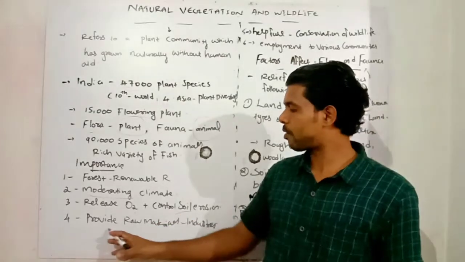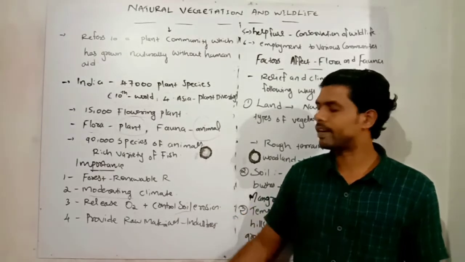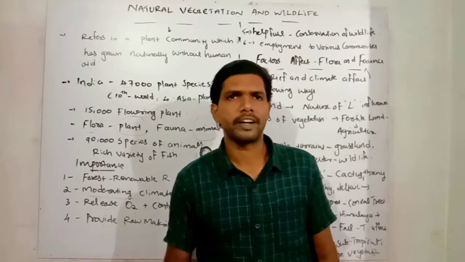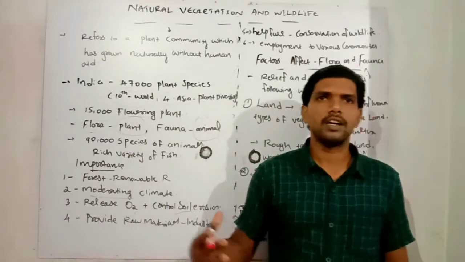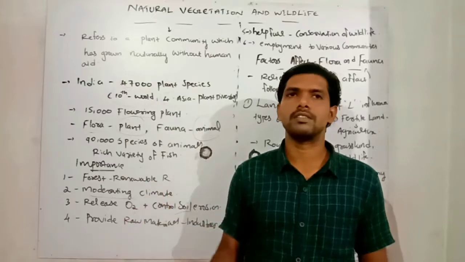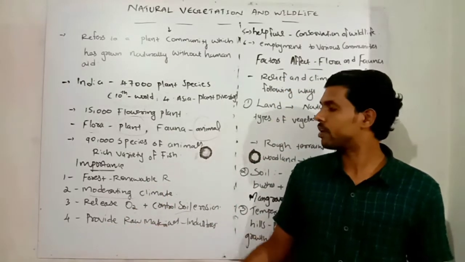And the fourth one: it provides raw materials for different industries. For example, there are a lot of industries, timber industries, and raw materials like different elements, honey and a lot of other things. So these types of natural goods provide raw material for many industries.